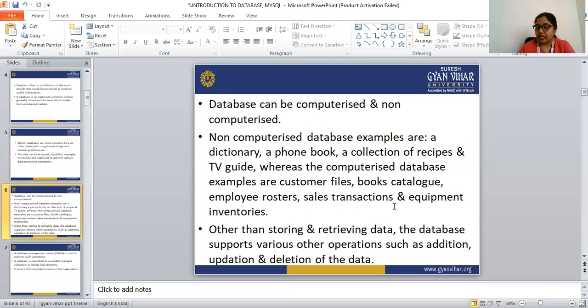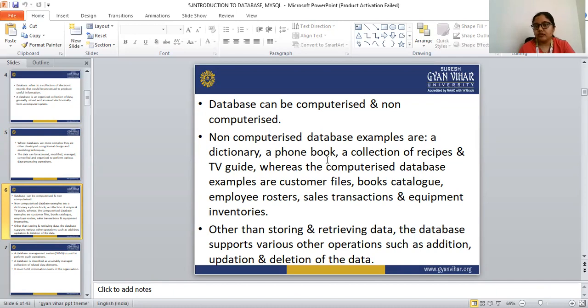The collection of grouped data is a database. In a dictionary we can find the spelling of any word and its meaning. The next example is the phone book, in which we can find the phone number of any customer.